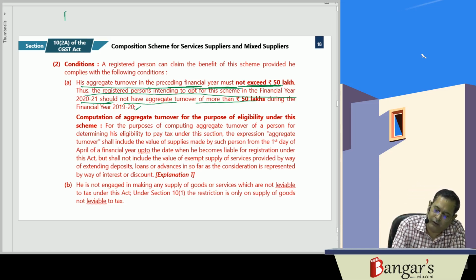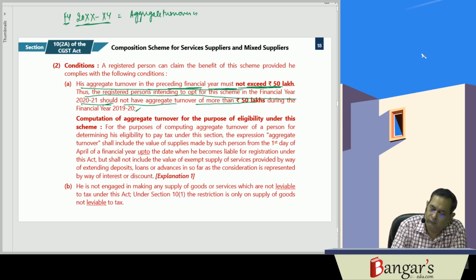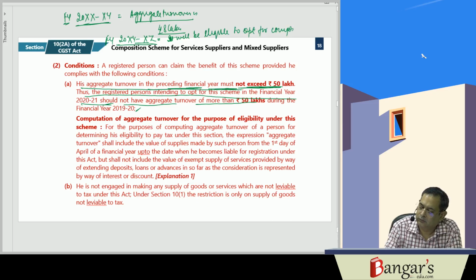Say, if in a financial year the aggregate turnover is, say, 48 lakh rupees, then in the next financial year a registered person will be eligible to opt for the composition scheme. In such a case, he will be eligible to opt for the composition scheme.